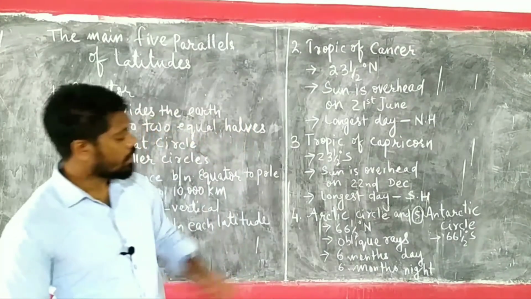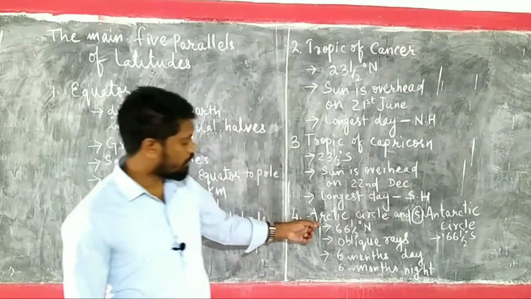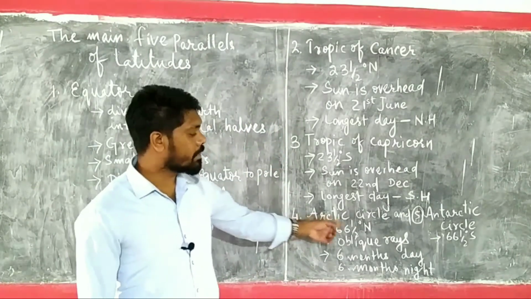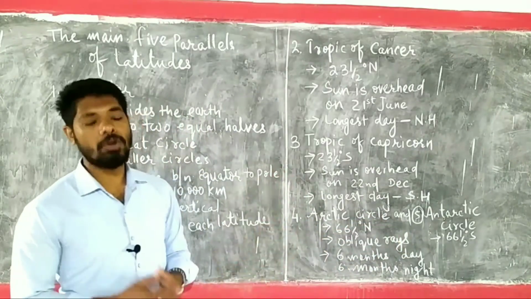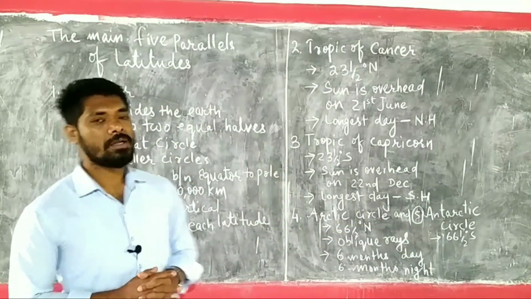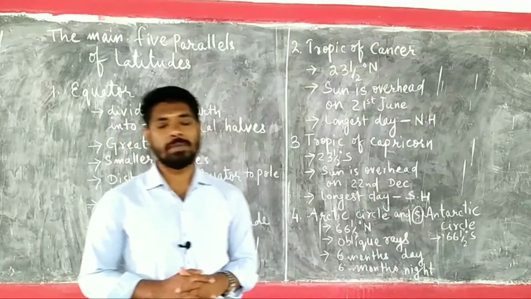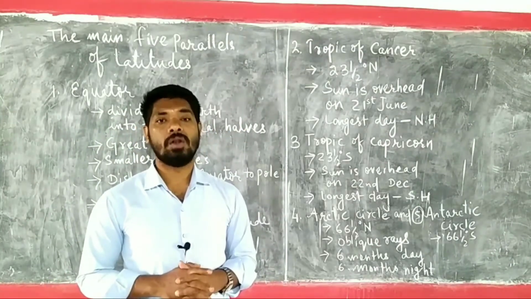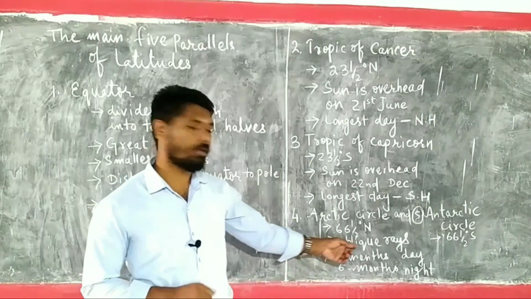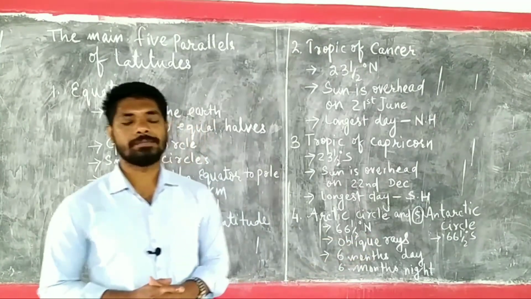Then again, beyond Arctic Circle and Antarctic Circle to the North Pole and South Pole, in both the hemispheres, the entire area is known as frigid zone, because it is covered with ice sheet and the temperature is very low due to the oblique rays of the sun. Alright.